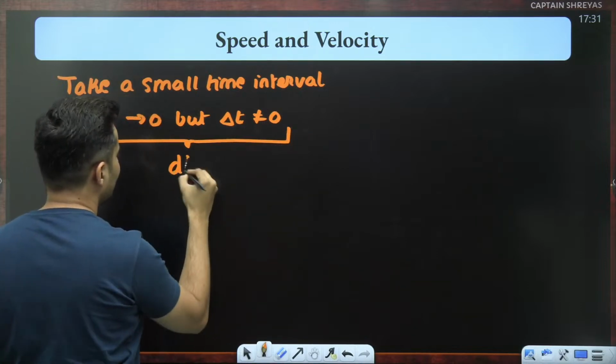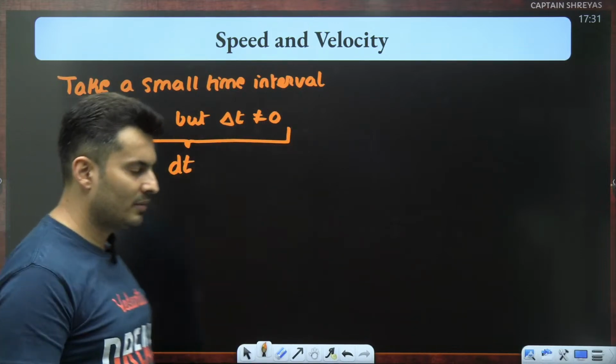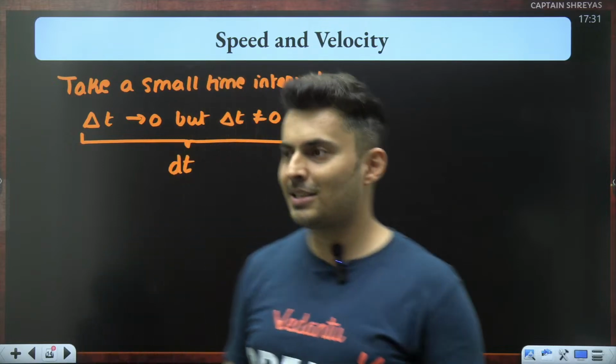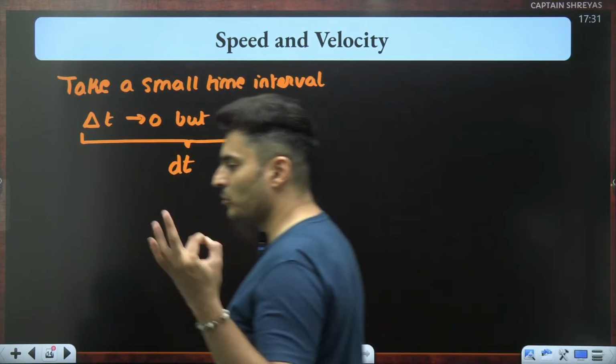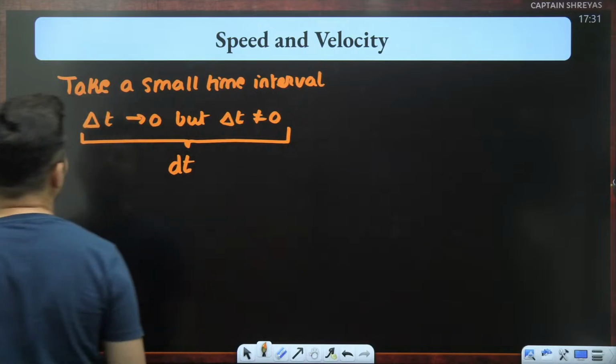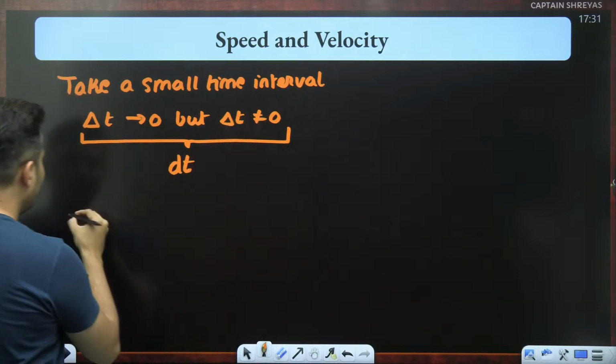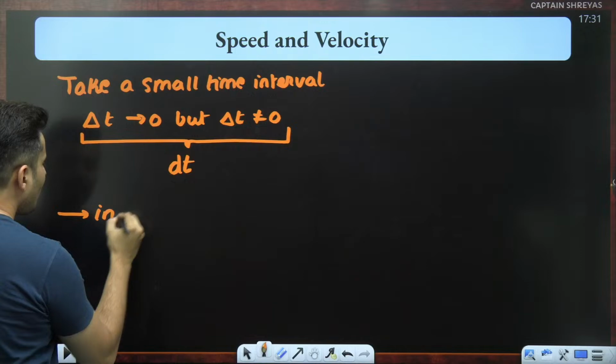It is just called dt, right? I hope you remember this from derivatives, basic maths. This is just called dt, or the smallest time interval possible. So take a small time interval.